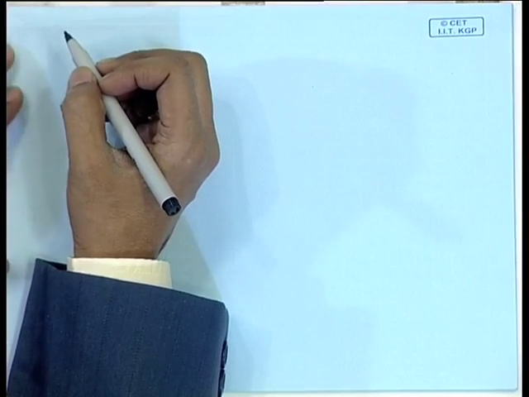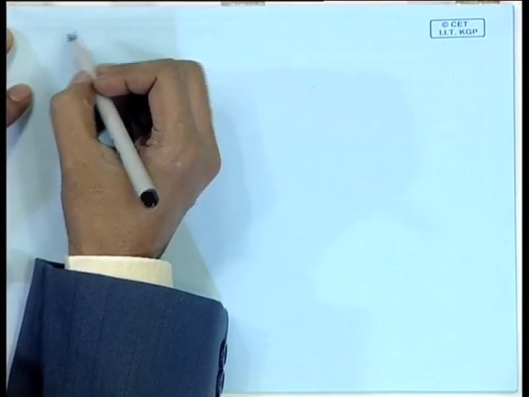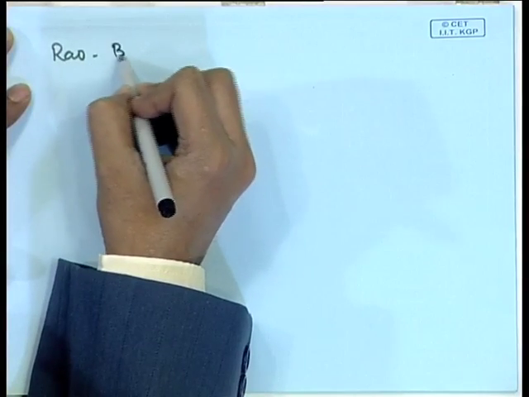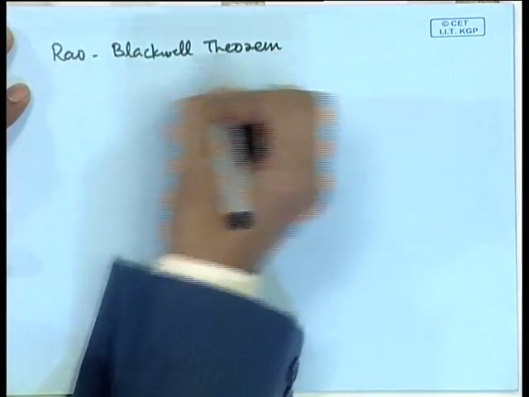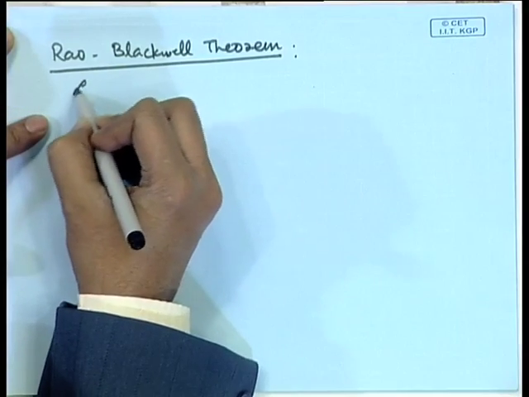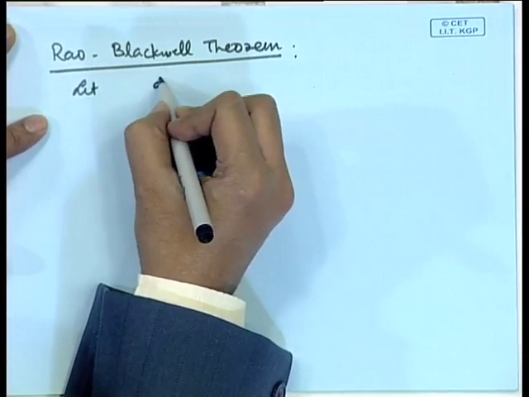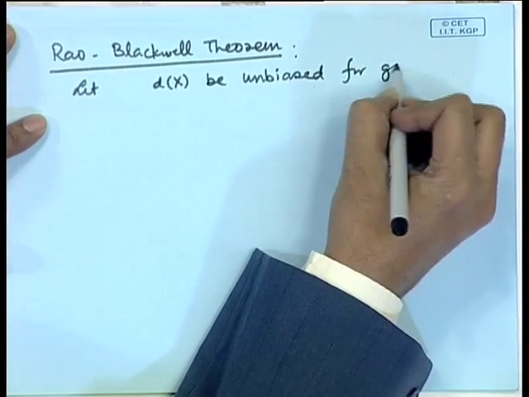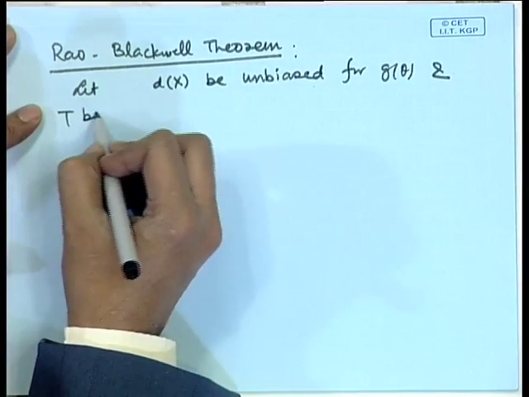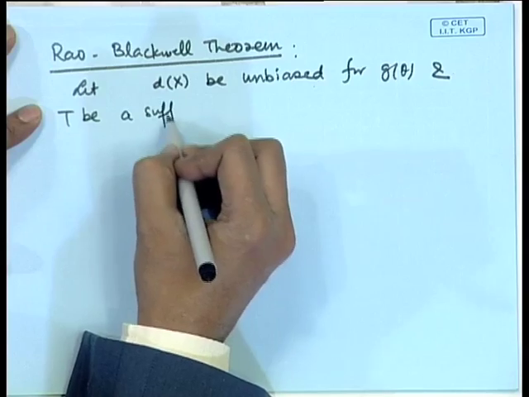So, we have actually an important result which is known as the Rao-Blackwell and Rao-Blackwell-Lehmann-Scheffé theorem. Let me give that result. That will help us in obtaining the uniformly minimum variance unbiased estimators. So, the Rao-Blackwell theorem says that let d(X) be unbiased for g(theta) and T be a sufficient statistic.